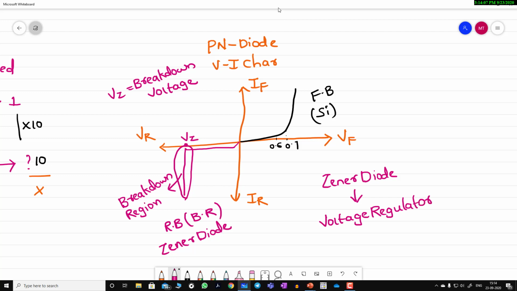Voltage regulator means if I want constant voltage at the output, I will make use of this Zener diode. Suppose my requirement is 5 volt, or it can be 9 volt, 12 volt. This is nothing but a constant voltage that should be present at the output. So based on the requirement, I'll make use of it.